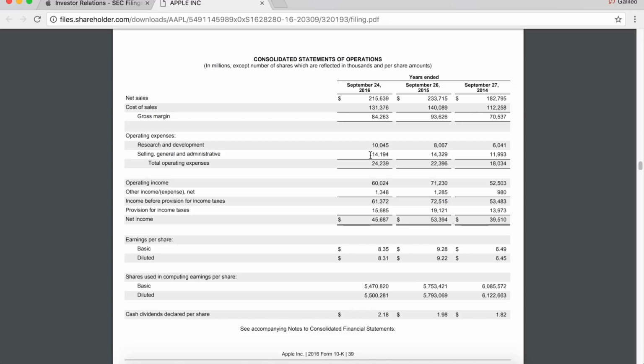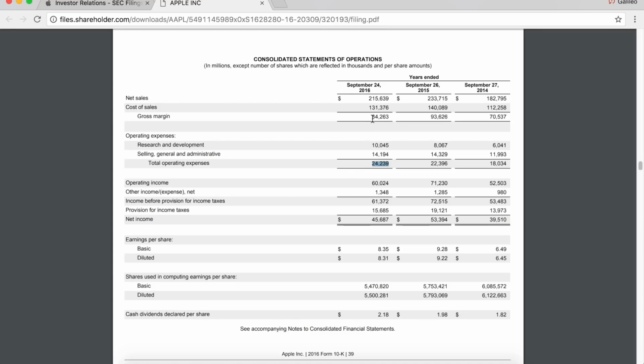And it's really important to note, we can go through the filing later and you can scroll through every little section and it will detail exactly what selling, general and administrative expenses are. It will also detail exactly what research and development expenses are. But for the purpose of this video, we're just going to take it at face value and crunch through the numbers. So as you can see here, total operating expenses, they're adding up SG&A and R&D, and Apple spent $24 billion to run the company as a whole. Those are their fixed costs.